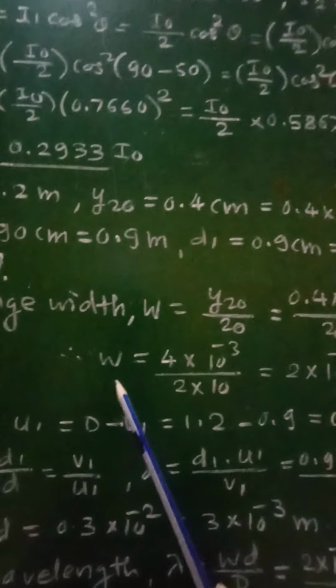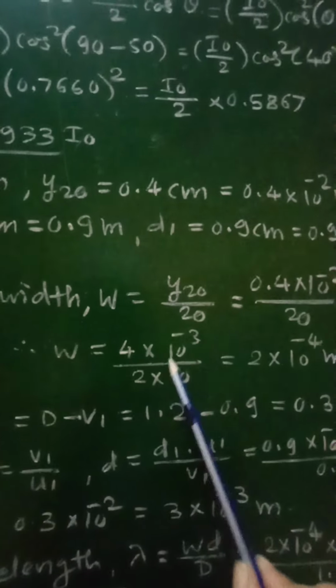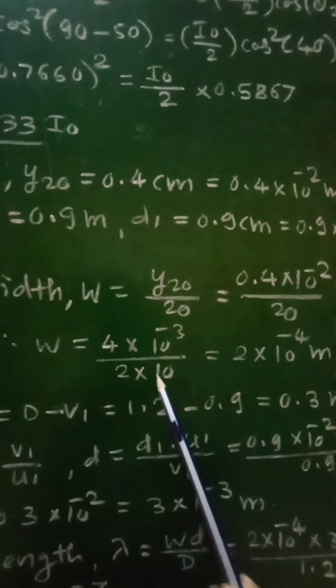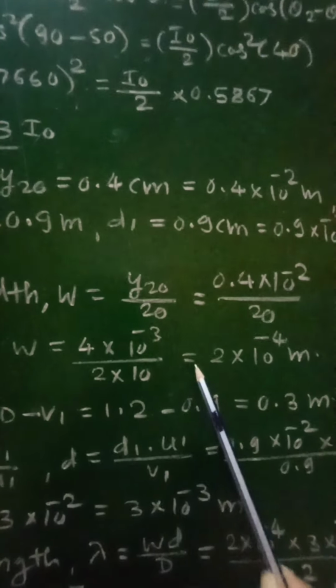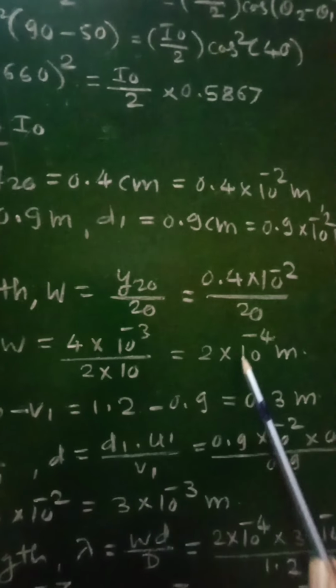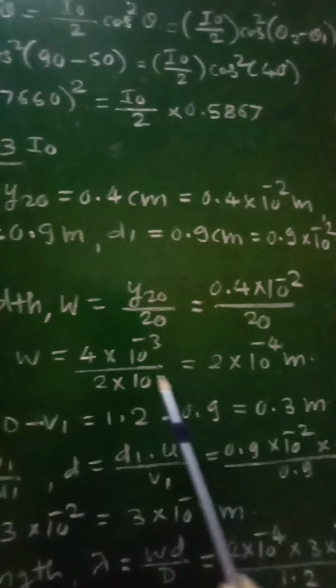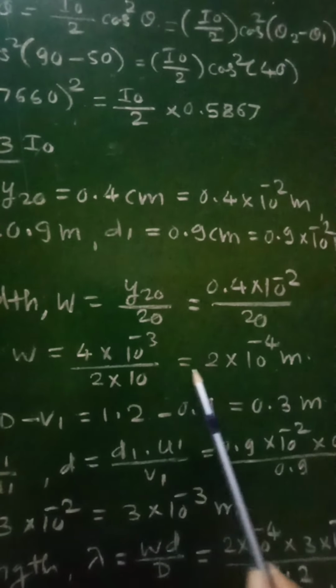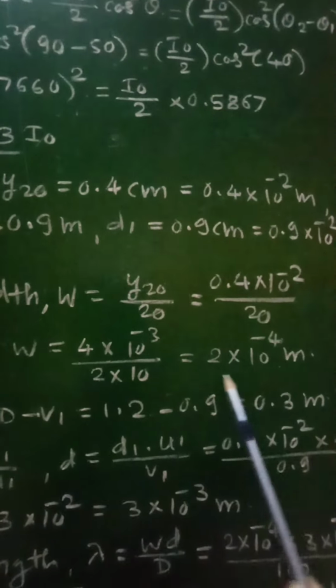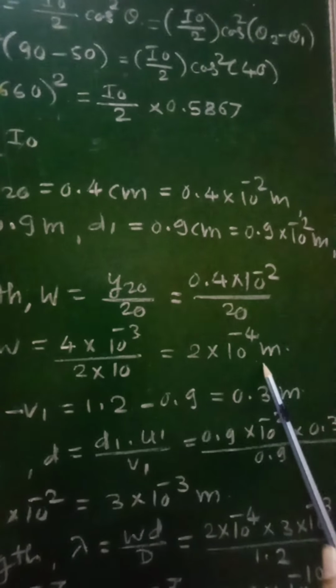And therefore W will be equal to 4 into 10 raised to minus 3 upon 2 into 10. Simplifying this, we will get 2 into 10 raised to minus 4 meter. So this will be the bandwidth or fringe width, that is 2 into 10 raised to minus 4 meter.